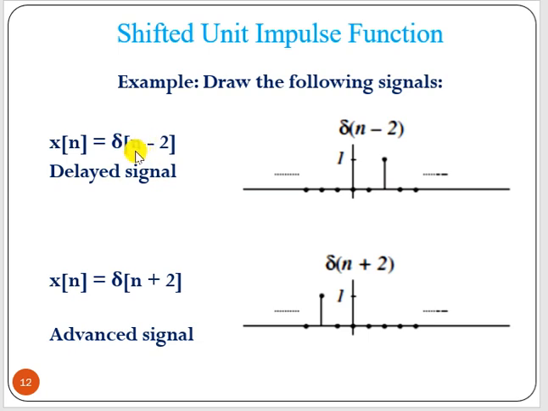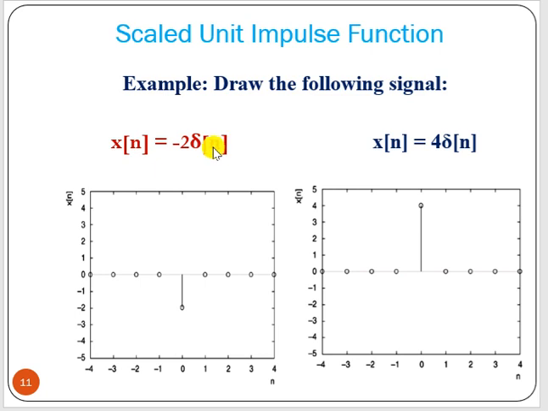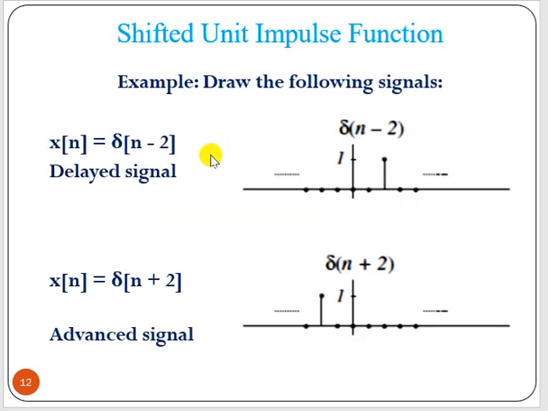Because here what happened, delta n where n equal to 0. Now what we have to do is put n minus 2 equal to 0. If we put n minus 2 equal to 0, then n equal to what? Nothing but 2. So this delta n minus 2 is at n equal to 2 value. Just put n minus 2 equal to 0, then n equal to 2. So at this is 0, 1, 2. So at 2 we have delta n value 1.